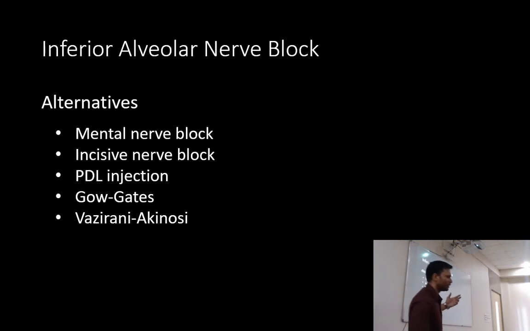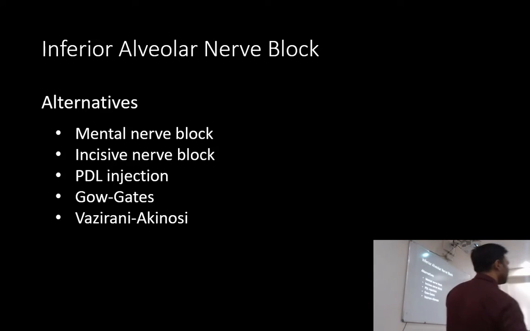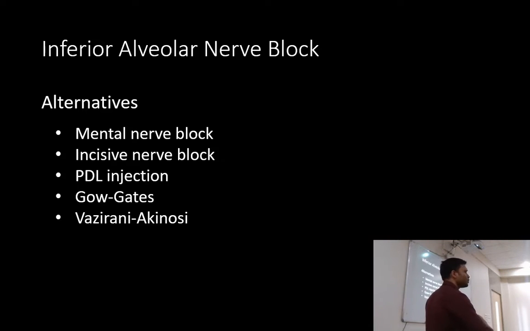Another, if you want to operate on teeth like premolar to central incisors, in any of these teeth, you don't have to give an inferior alveolar nerve block. You can go for incisive nerve block. The incentive for going for incisive nerve block in this case is it has fewer complications. Now in inferior alveolar nerve block, we have complications like hematoma, trismus, facial nerve paralysis, right? Whereas in incisive, there is only one documented complication, that is hematoma, which is also very rare. And the site of injection is easily palpable. So the success rate is almost 100% in incisive. So you have a better chance of achieving proper anesthesia with incisive as compared to inferior alveolar nerve block.